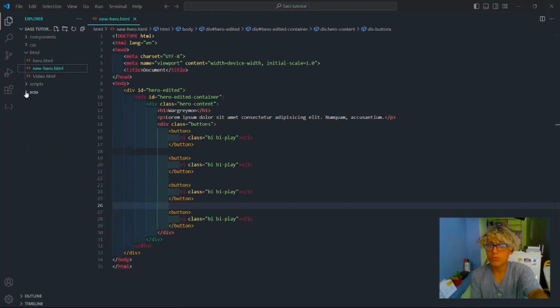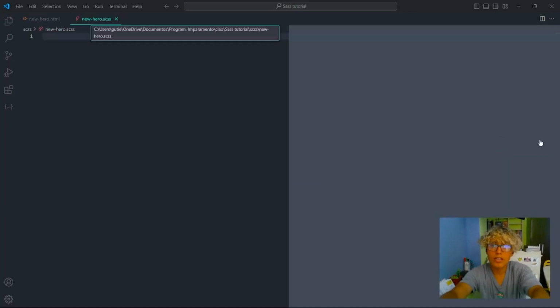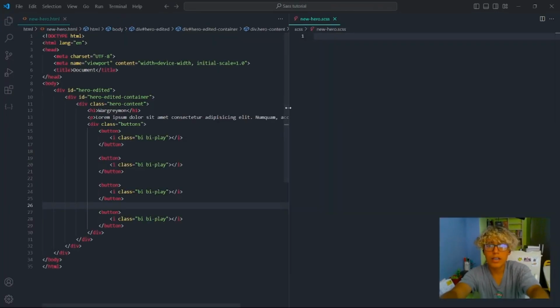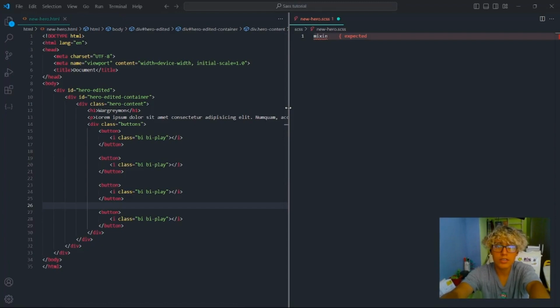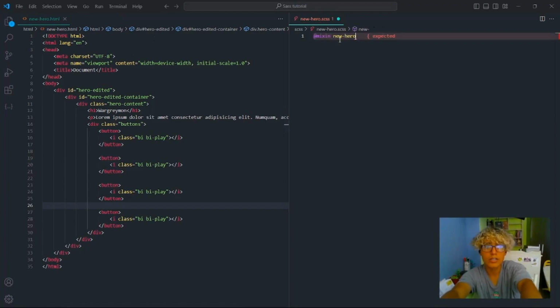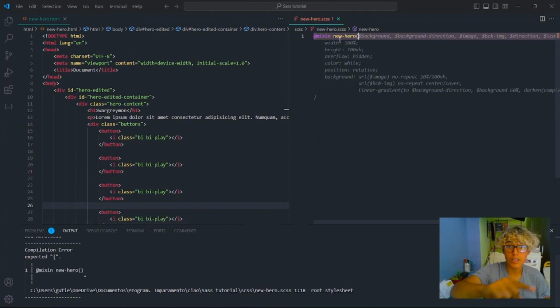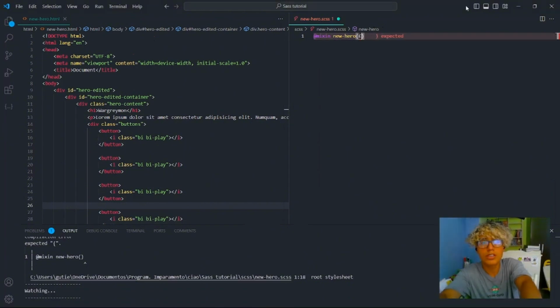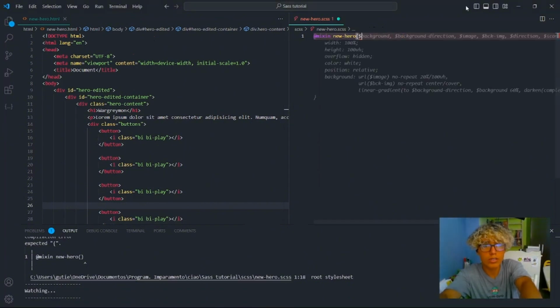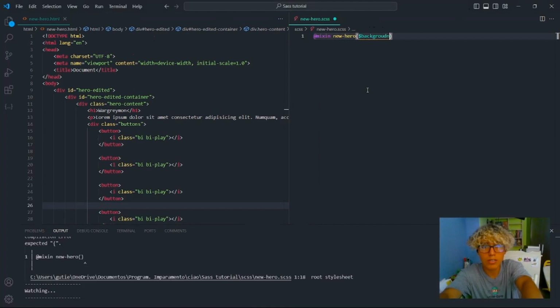Then go to your CSS, okay, new hero.css. I'm gonna grab it there and write mixin. And we're gonna write the new hero with some parameters. And I want to explain what these parameters are. Obviously, the background. Okay, first we're gonna start with that.